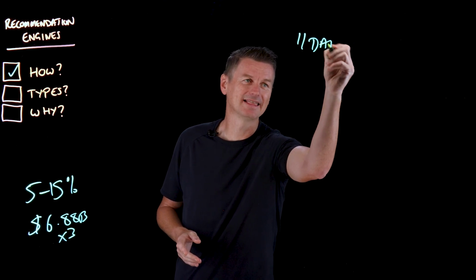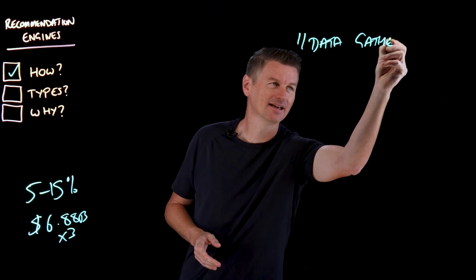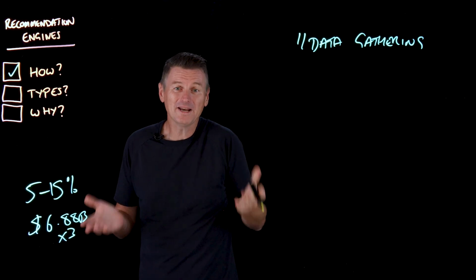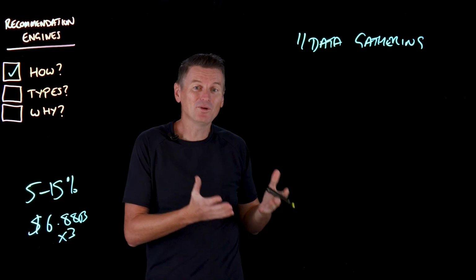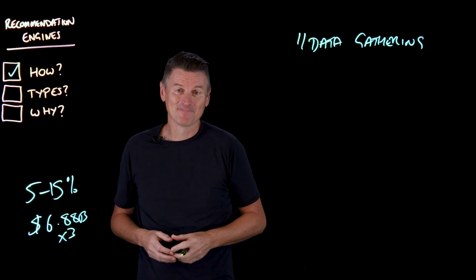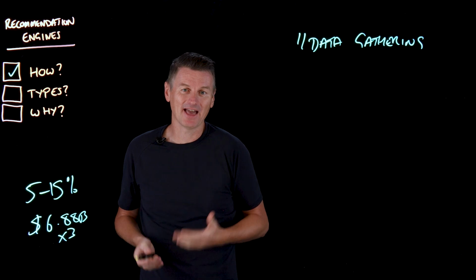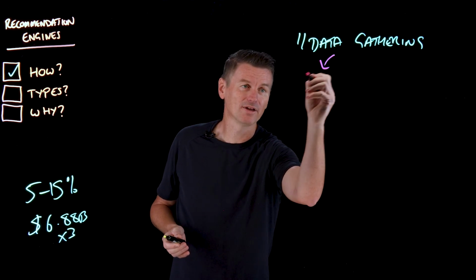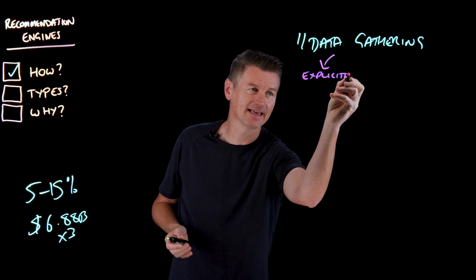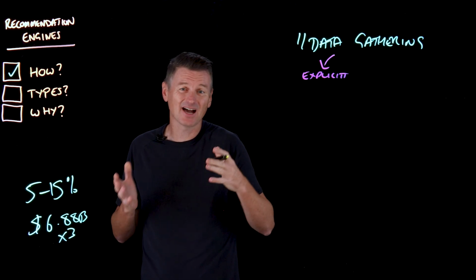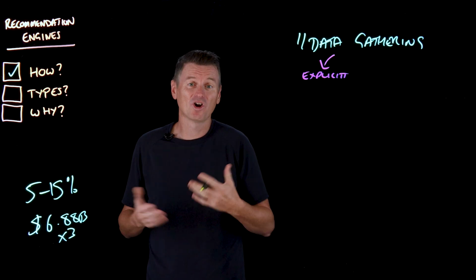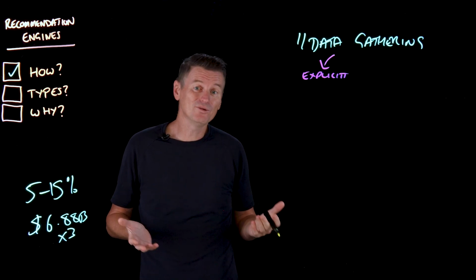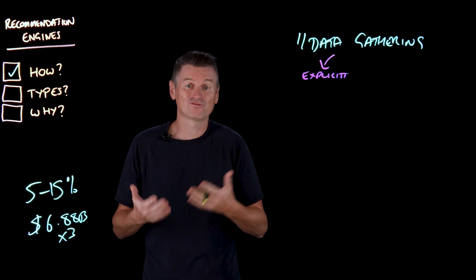So to target users with suitable suggestions, a recommendation engine typically operates in 5 different phases. The first of those is called the data gathering phase. Now, the more we know about a given user, the more fuel we'll have to guide the other 4 phases. And there are 2 types of data that recommendation engines make use of. One of those is called explicit data. Explicit data covers user actions and activities like comments a user has posted online, reviews the user has written, and content the user has rated in some way.